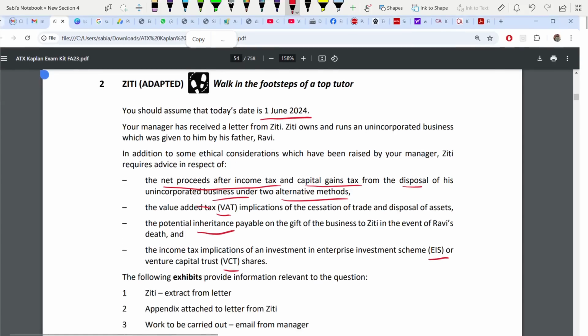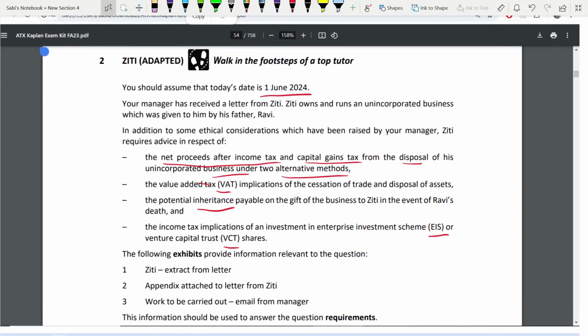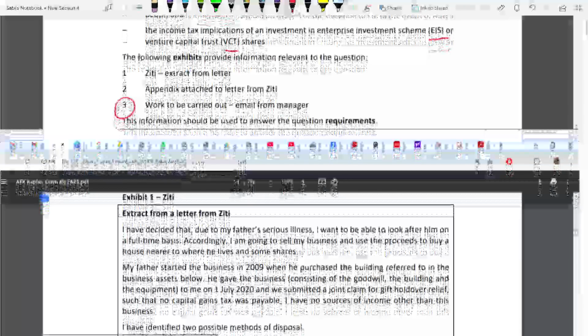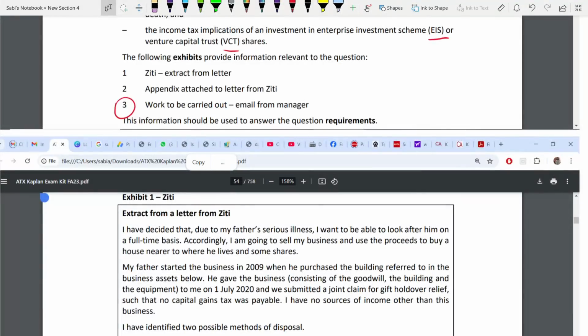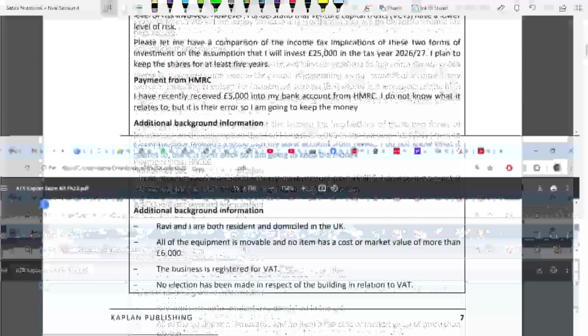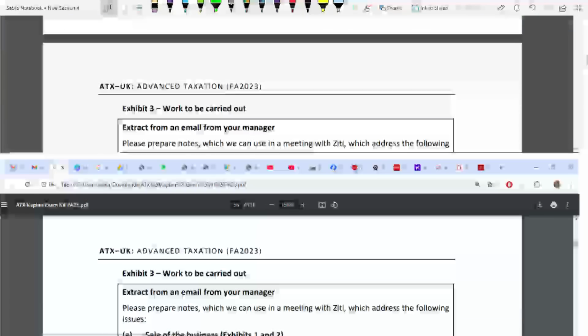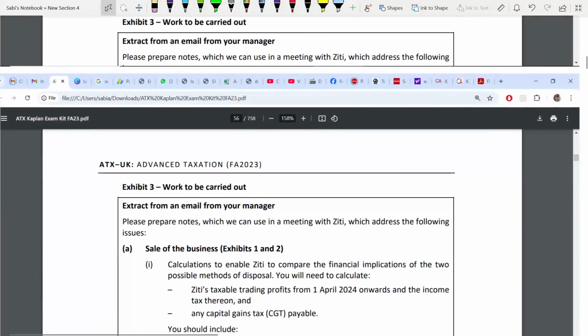Now you have been given 3 exhibits, and exhibit 3 is where the list of requirements and the marks are given. You have to read exhibits 1 and 2 in detail. First we'll go to exhibit 3 and read the requirements, because I always start with the requirement first. Here you are supposed to prepare notes. Your professional skills marks will be tested in this area. Make sure that you know the format of notes, and it has to address the following: